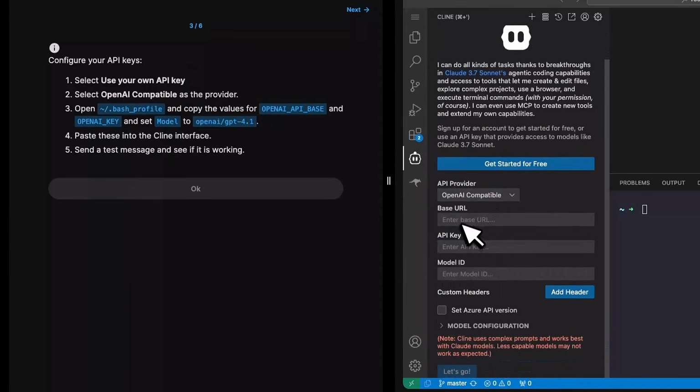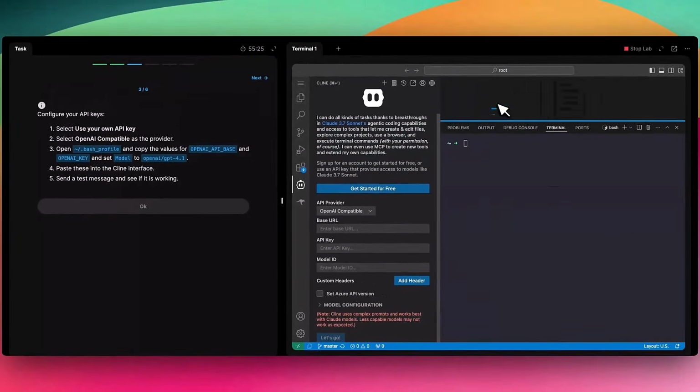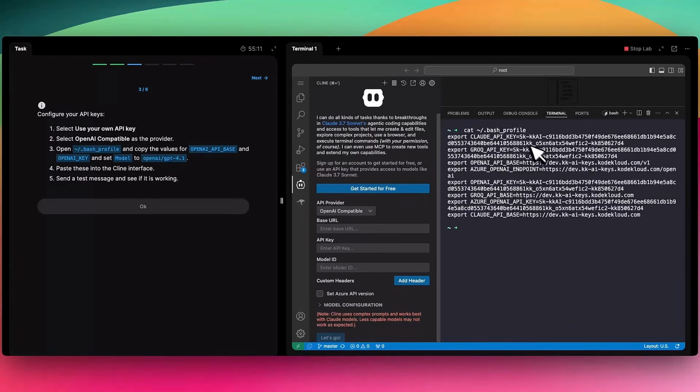All right, so now we need to provide a set of information including the keys, and those details are actually available here. It's already available in your environment. If you go to your home directory and .bash_profile, here you have the keys that are needed for you to work with any of these endpoints during this lab. And this is free for you to use and play around with as much as you want.